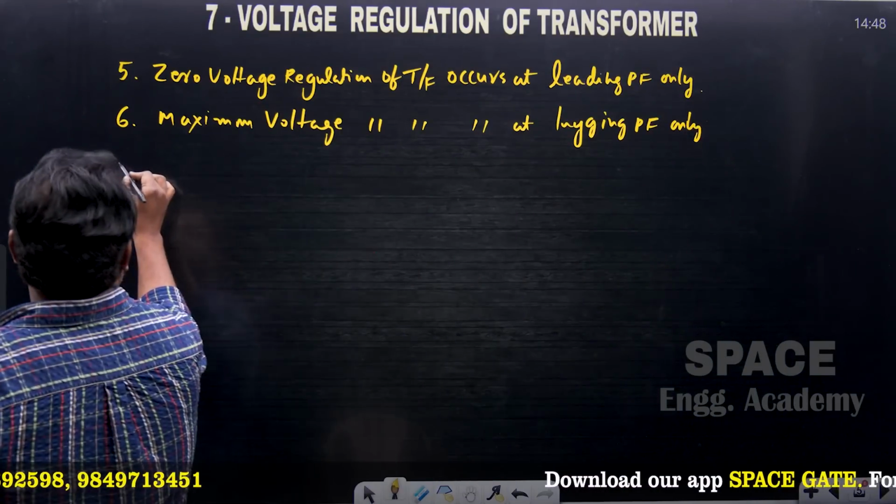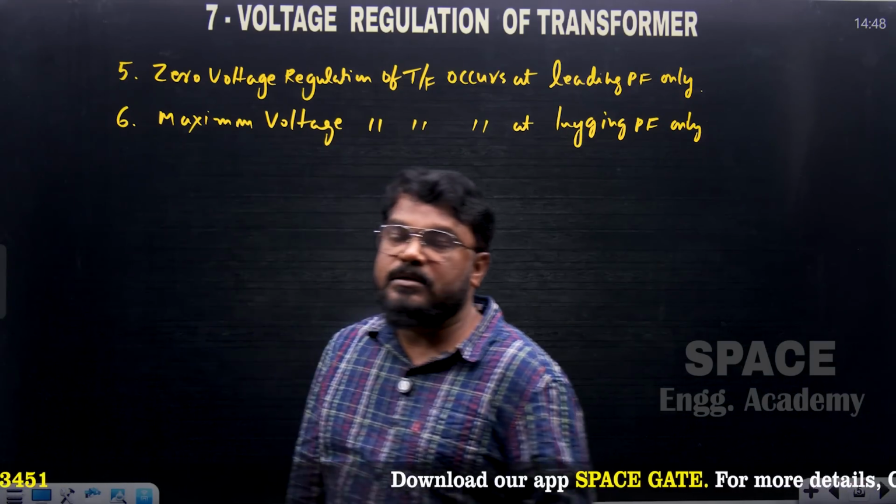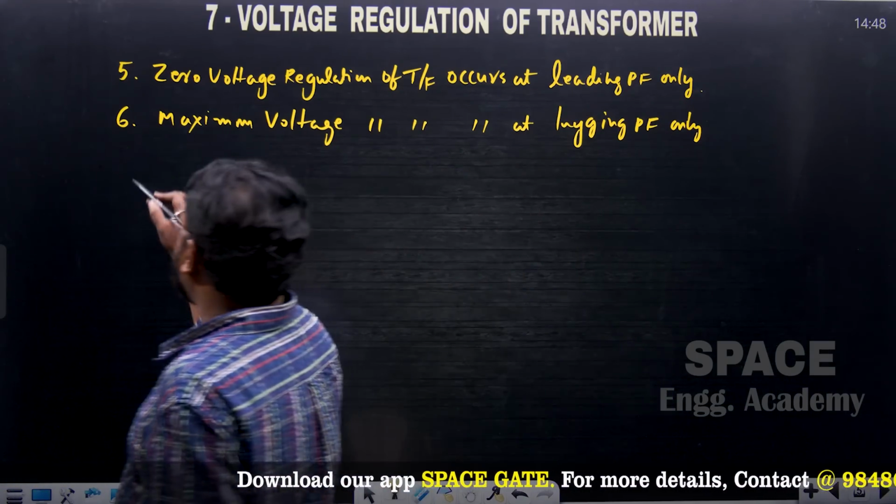And the next one: what is the condition to get zero voltage regulation?